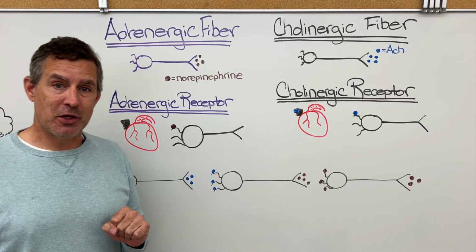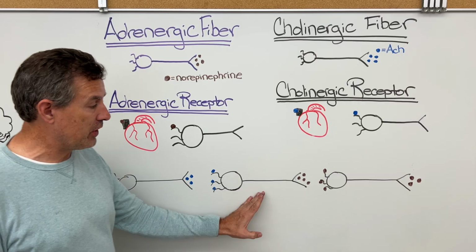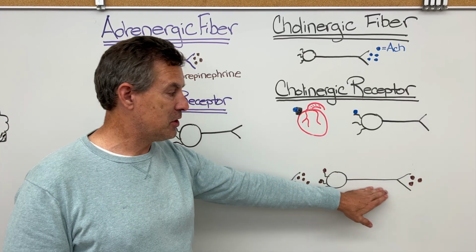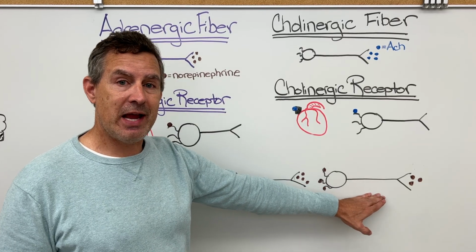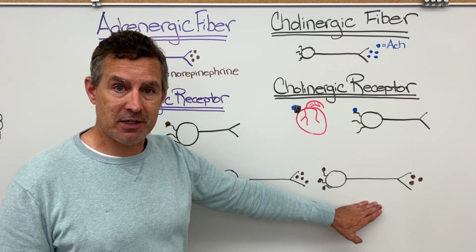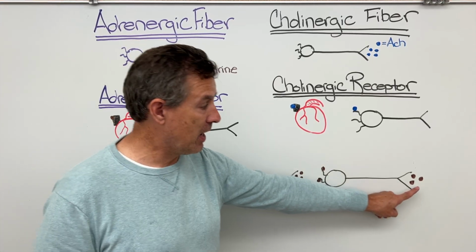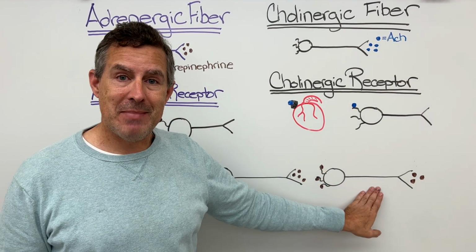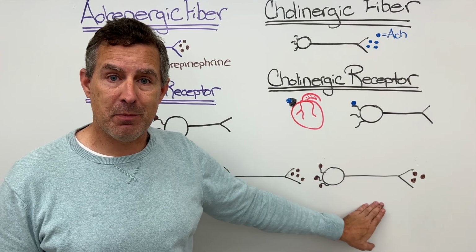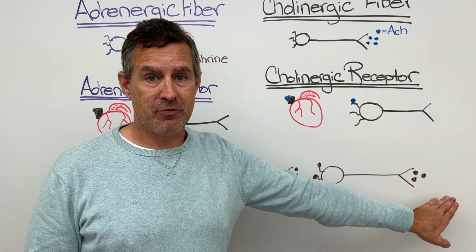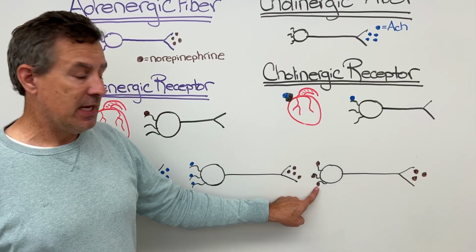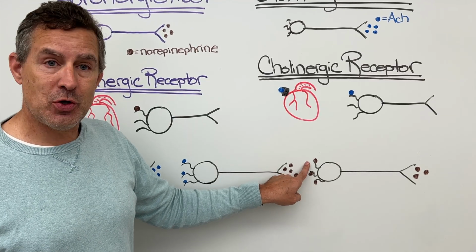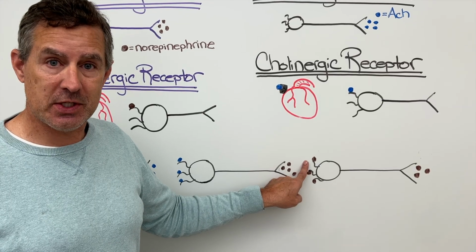Now, let's make this a little bit confusing. We've got 3 neurons in series right here. And if we focus on this neuron right here, specifically the axon, what type of neuron would you classify this as? Well, I've got it drawn in brown. Brown over here is norepinephrine, so that makes this an adrenergic fiber because it's releasing norepinephrine. We also see epinephrine binding to the dendrites here. So that means these dendrites must have adrenergic receptors.